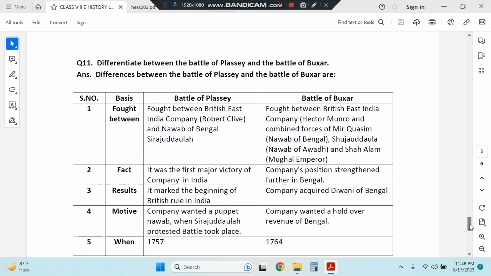Then this is the last question: difference between the Battle of Plassey and the Battle of Buxar. Less commonly asked question. And remember, this is very important. The victory in the Battle of Plassey marked the beginning of British rule in India. And after the Battle of Buxar, the company acquired the Diwani of Bengal. So this 3rd point is itself important as a 1 marker.